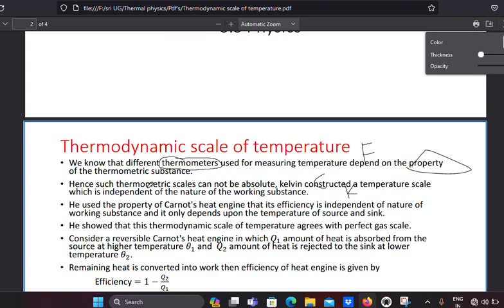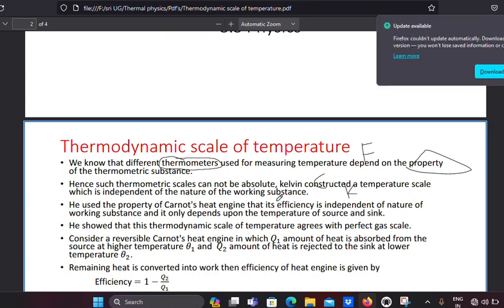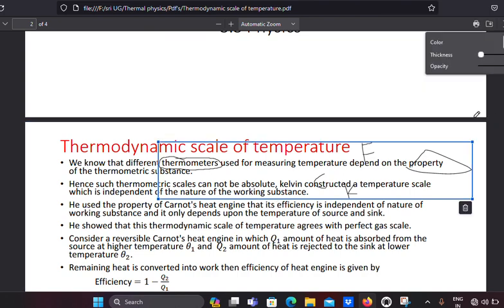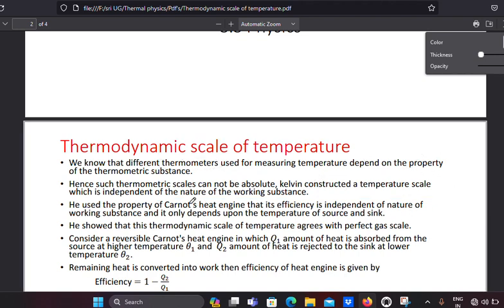Hence, such a thermometric scale cannot be absolute. Kelvin constructed a temperature scale which is independent of the nature of the working substance. There are many thermometers, but they are not exactly measurable.